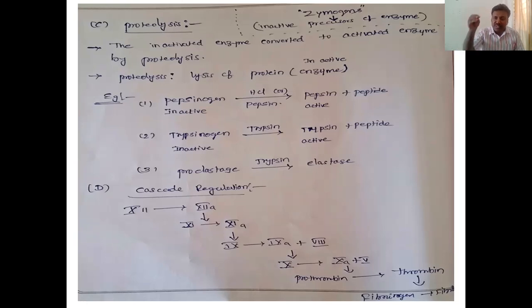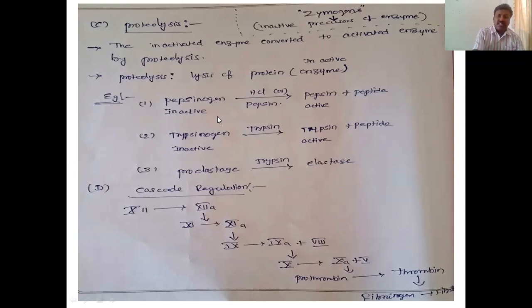Those inactive enzymes we call zymogens. This is important for 2 marks questions; they may ask you to define zymogens: inactive precursor of enzyme. The inactive enzyme is converted into active enzyme by proteolysis. These are examples.